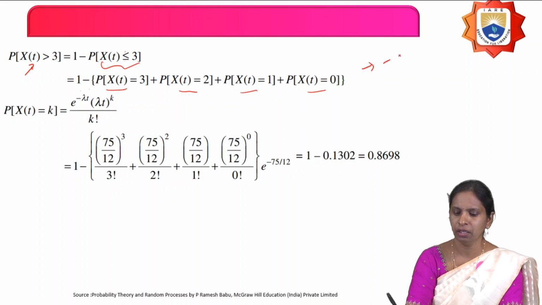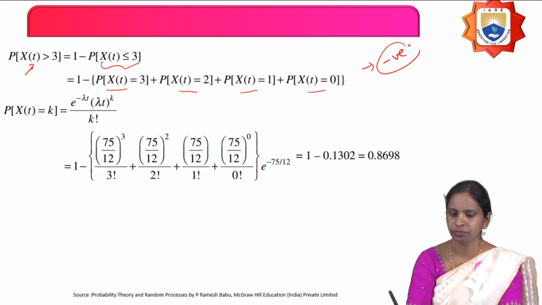We can't write the negative values, because in probability you can't have negative counts. That means no calls, or only one call, or two calls, or 3 calls will be made in 5 seconds. Therefore, you write P of X(t) equals 3, P of X(t) equals 2, P of X(t) equals 1, and P of X(t) equals 0.